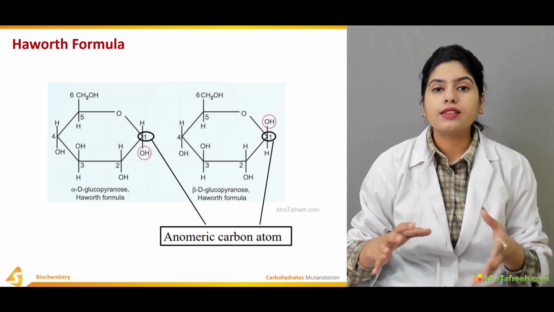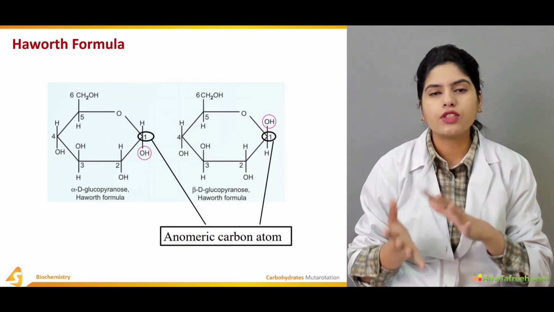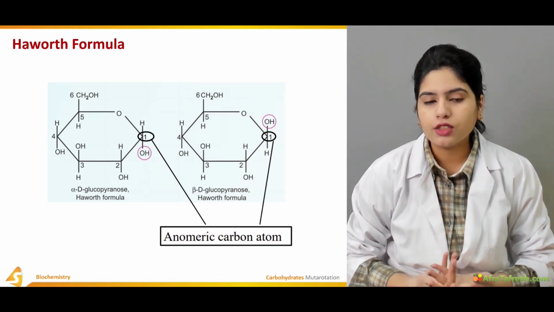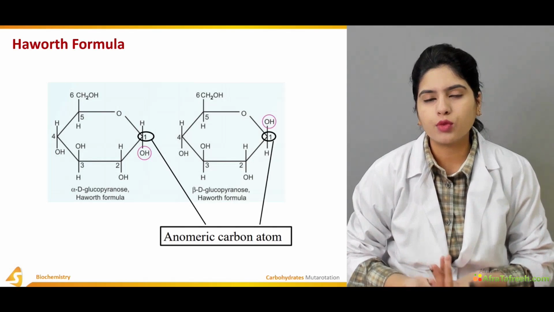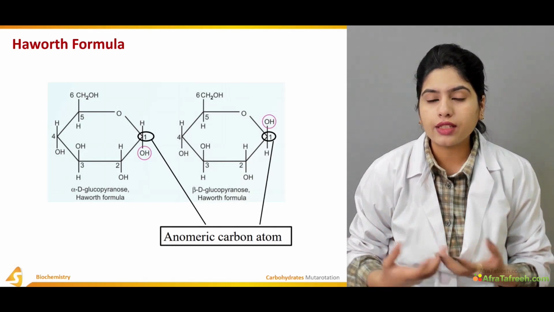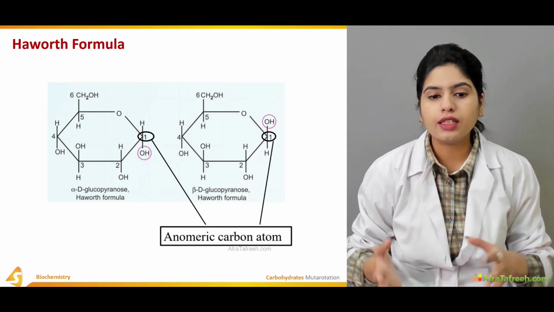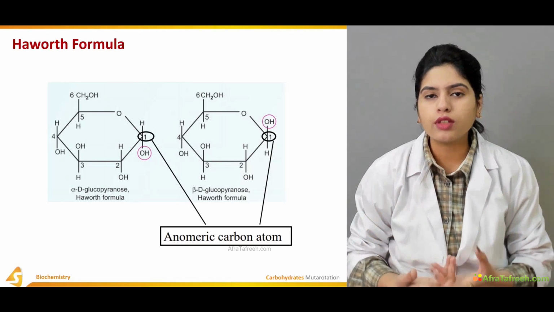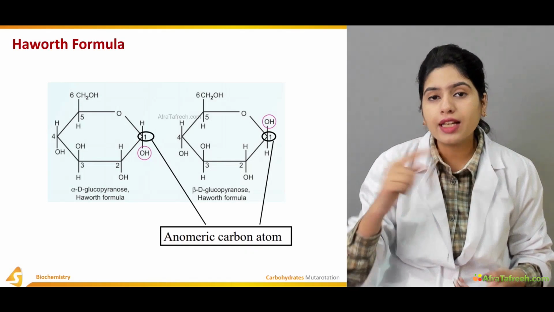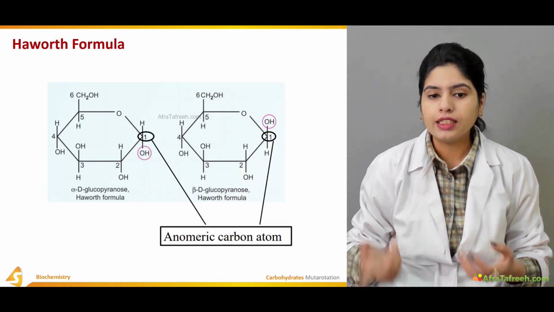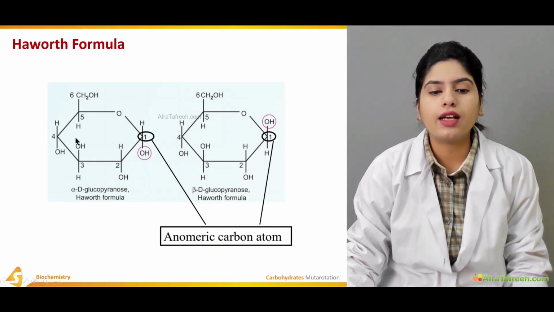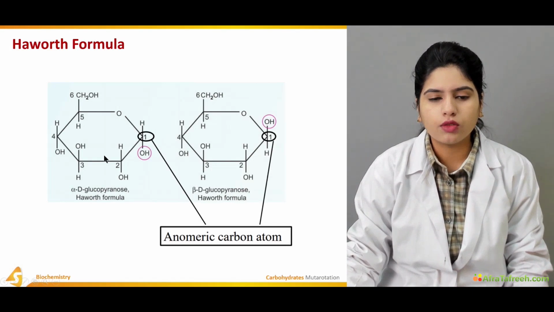Now, when this Fisher structure is converted into a cyclic form, it is known as the Haworth formula or Haworth projection. The Haworth projection is more accurate as compared to the Fisher formula, but it is not exactly what the carbohydrate structure is. Carbohydrates in nature have more of a chair-like conformation, but these are much more planar as compared to the chair form.